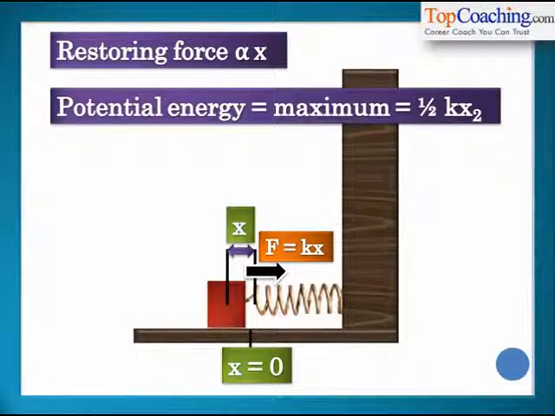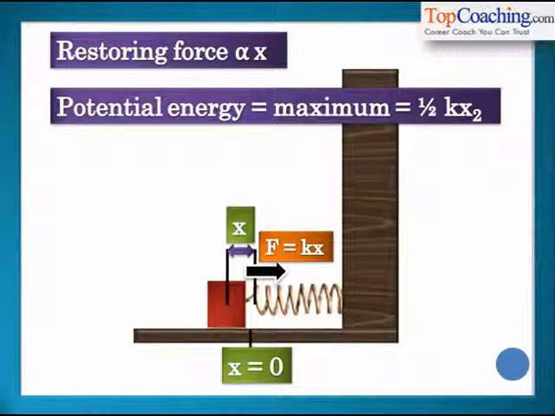Initially the block was at x equal to 0. Now it moves a distance x to the left. The spring gets the entire potential energy half kx square. The spring force moves the block back to x equal to 0. Again the block attains a kinetic energy half mv square. Because of this kinetic energy, it keeps on moving to the right and again it compresses the spring. The spring again gets the block back towards x equal to 0. The block again keeps on moving because of its kinetic energy. It moves to the left and then again it comes back to x equal to 0.